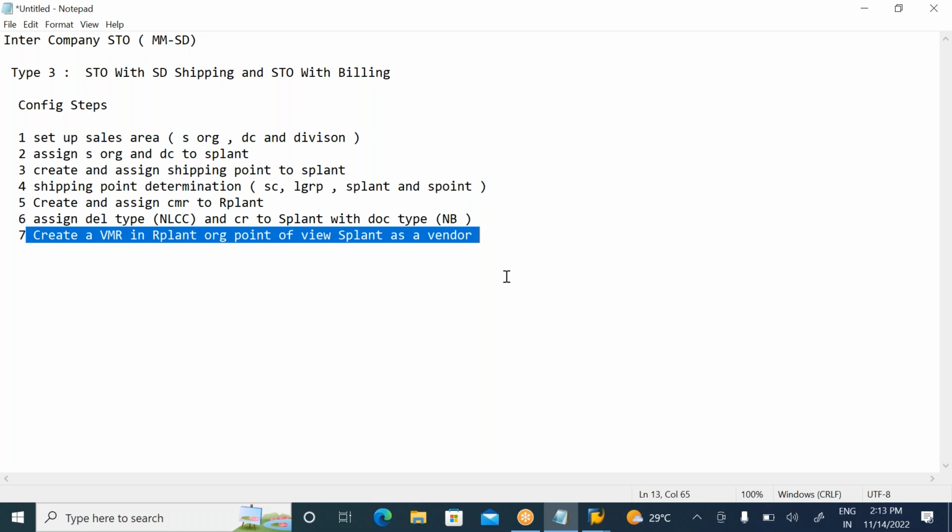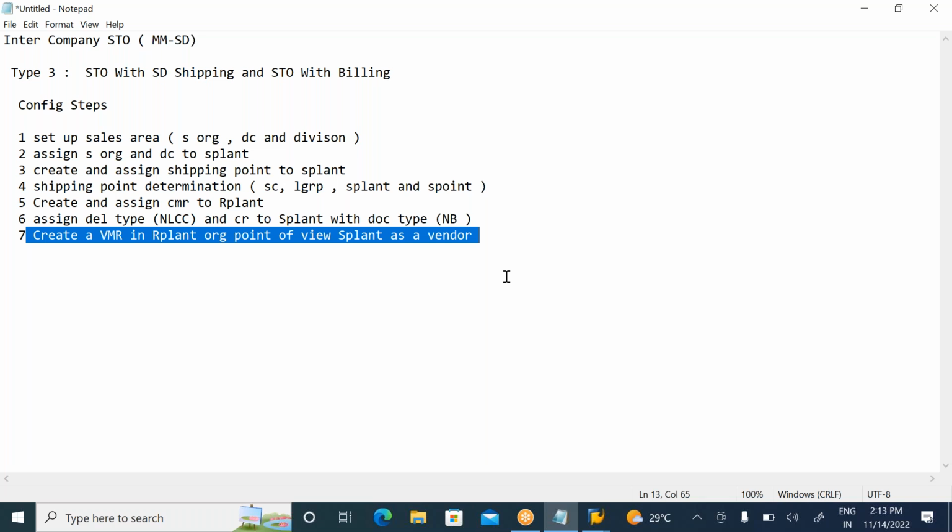This is the only config step that is new for us. Till now, whatever we discussed, we just repeat it. Now this is the new config step to perform the type 3 STO. What is type 3 STO? STO with SD shipping and STO with billing. If you want to perform the type 3 STO, we need to create a vendor.